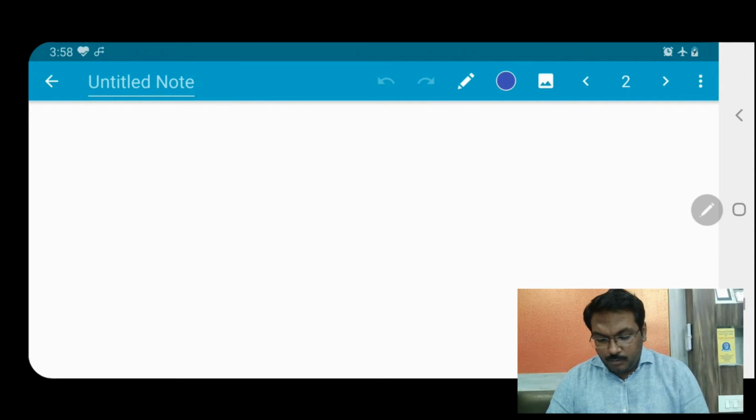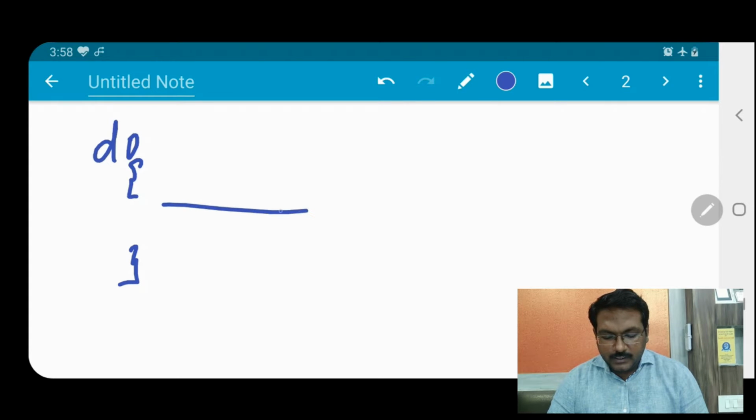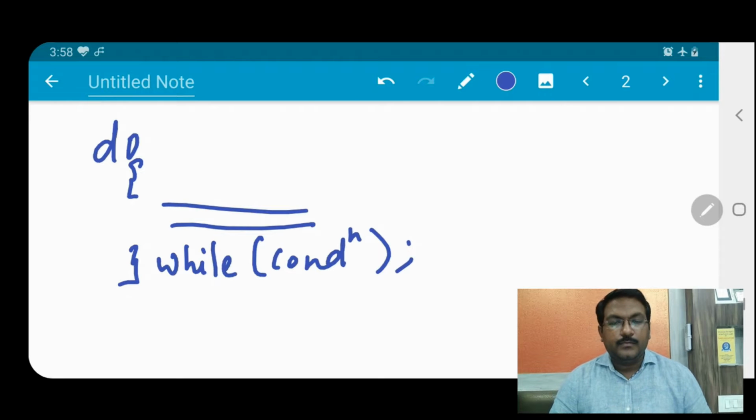As I told you earlier, we have to write do, starting curly braces, ending curly braces, and within this we have to write the statements, and here we will write while condition at last semicolon. So this is how the do while loop is written.